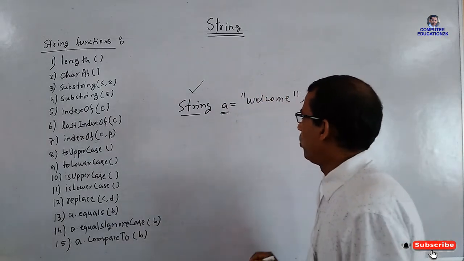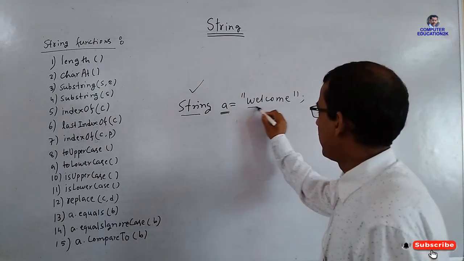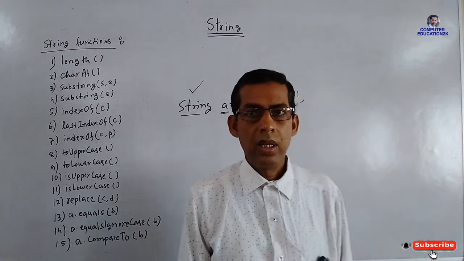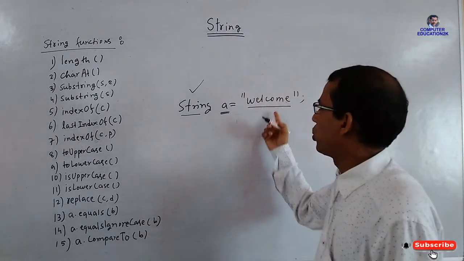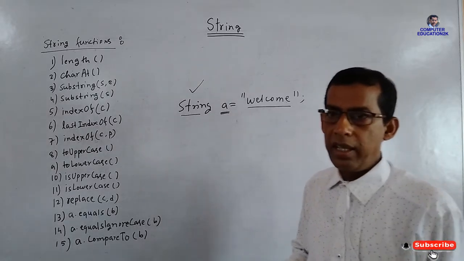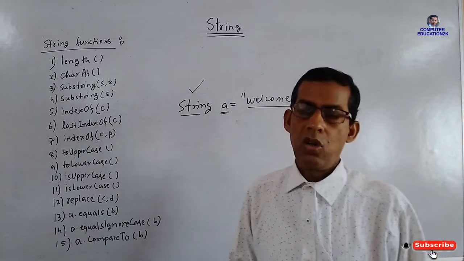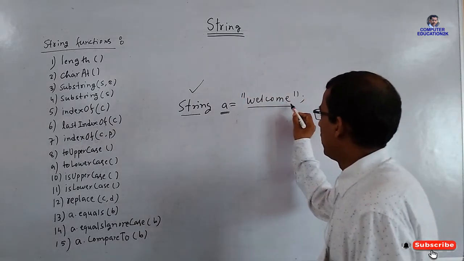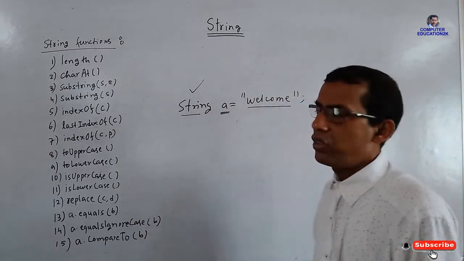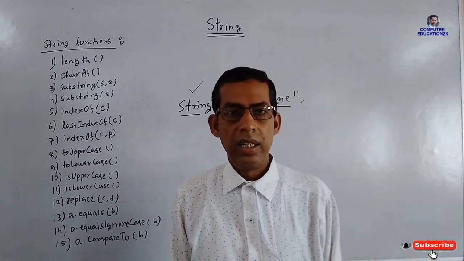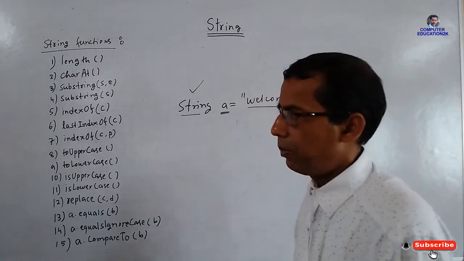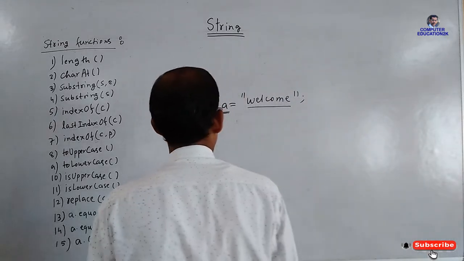Now you can see these characters. The group of characters that is stored in object A has a position number or index number. That means each character in this string has an index number or position number.